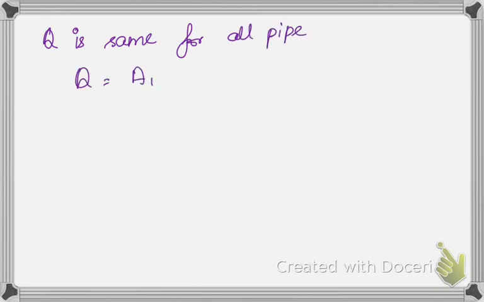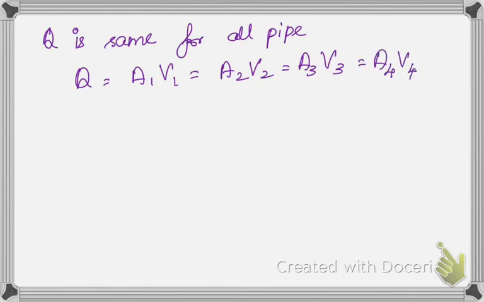So Q is the same for all pipes. That means if you apply the continuity equation, it becomes A1 V1 is equal to A2 V2 is equal to A3 V3. If some more pipes are added, we can also write A4 V4 and so on.